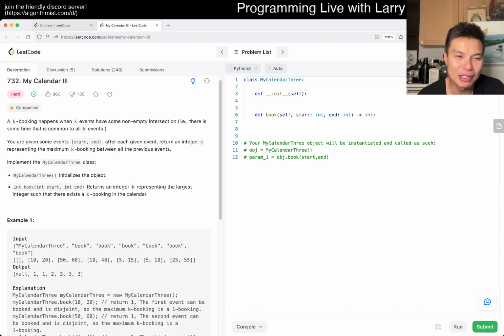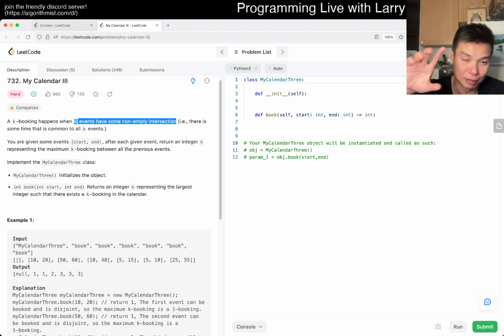A K-booking happens when K events have some non-empty intersection, if there's some time that is common to all K events. I'm just pausing this because I feel like these aren't quite the same. Oh, okay. Actually, no, maybe that makes sense. I was thinking about pairwise intersection, but if you intersect everything, okay, fine.